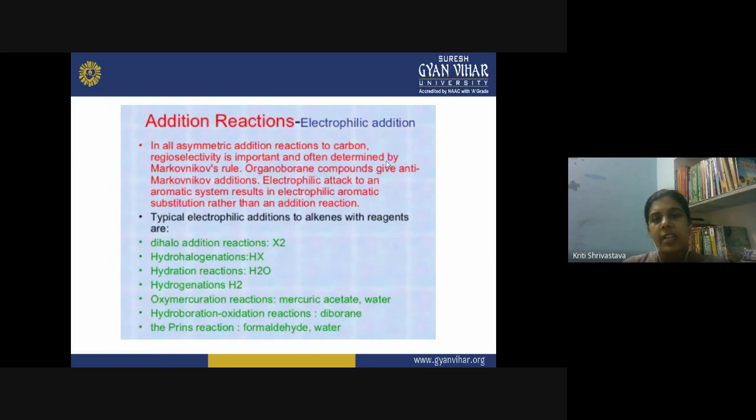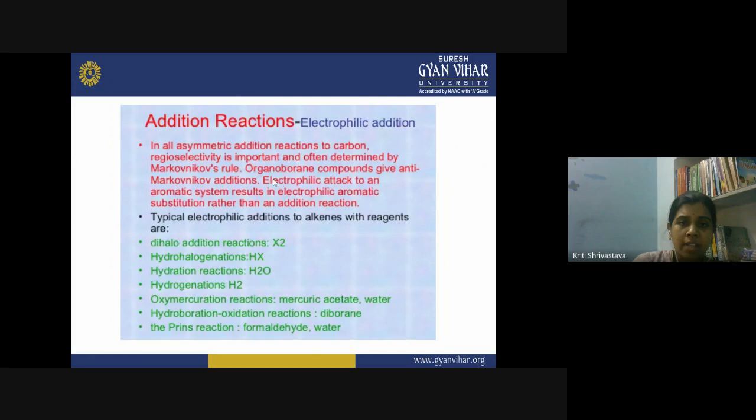So in the electrophilic addition reaction, in all the asymmetric addition reactions to carbon, the regioselectivity is important, and it is often determined by Markovnikov's rule. So what is the regioselectivity? When you have both the carbon atoms, like in the case of the ethylene molecule, CH2 double bond CH2, and HBr is getting added over it, the Br minus, Br plus, when it attacks on the carbon atom, to which carbon will it get attached? How will it decide to attack on which of the carbon atoms? So that is the regioselectivity part, and this is governed by Markovnikov's rule.